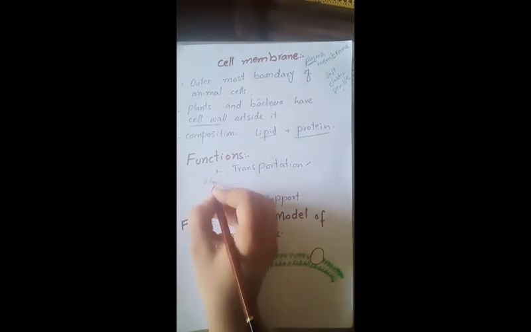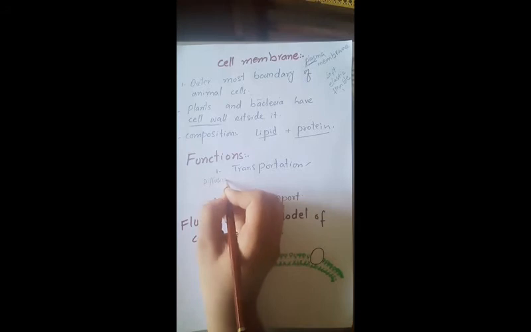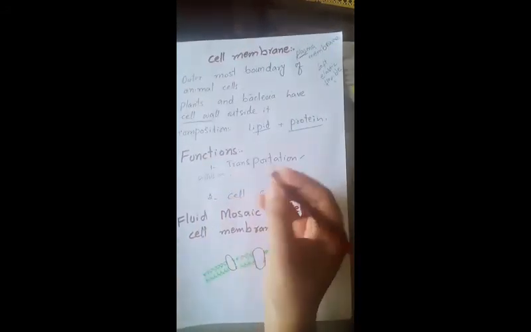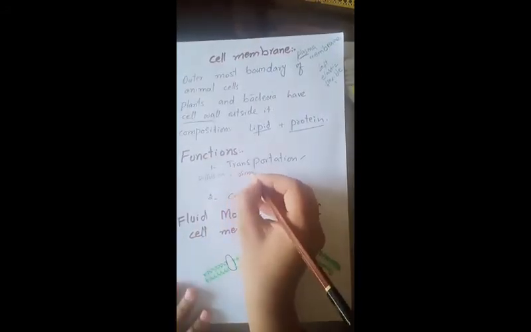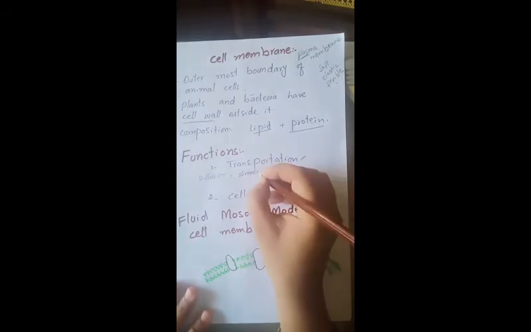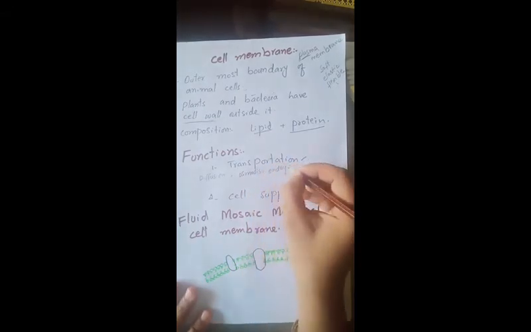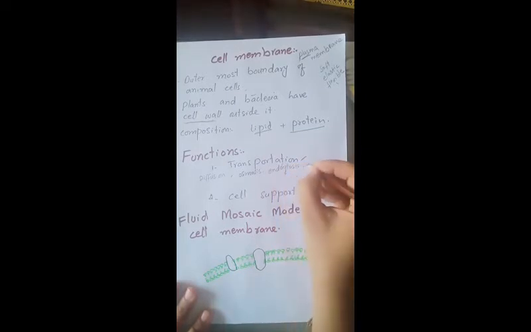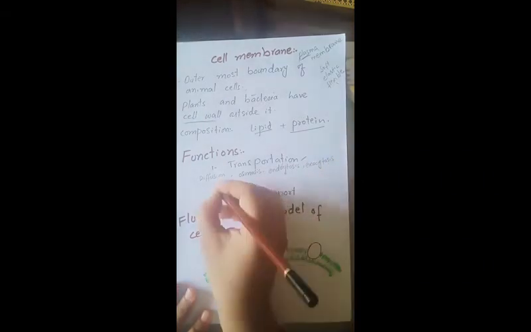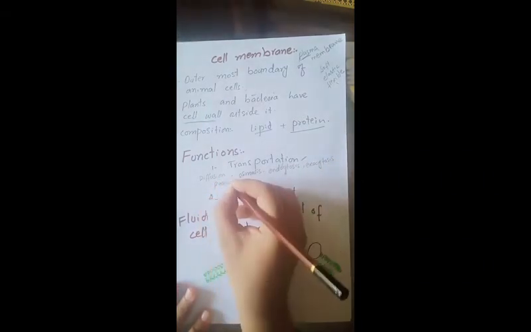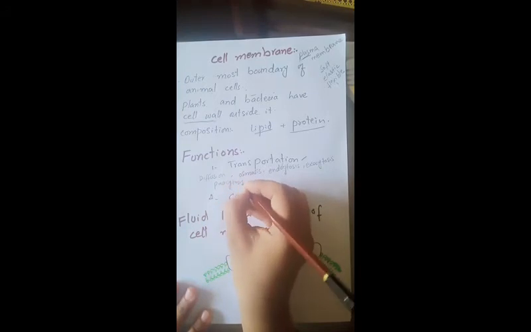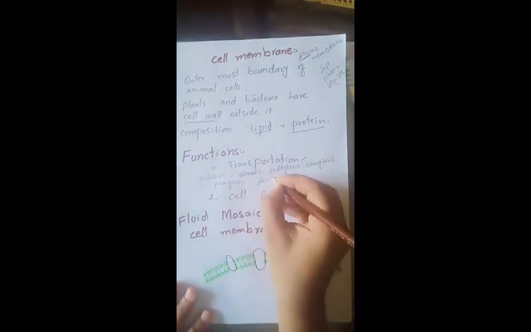By diffusion, osmosis, endocytosis, exocytosis, pinocytosis, phagocytosis.